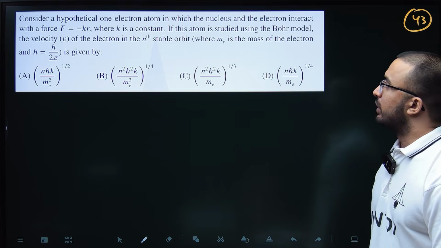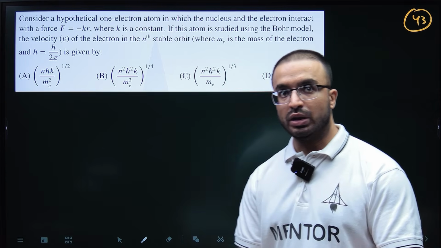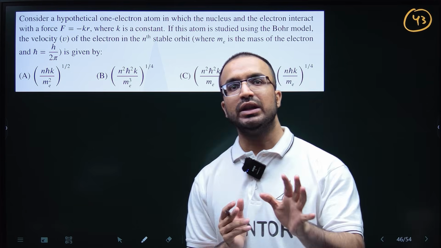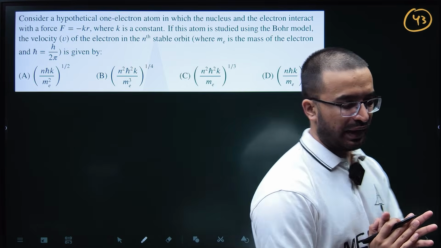Okay, so this is again a question of structure of atom. This is a very good question. I'm not going to do the whole derivation, I'm just going to tell you the concept. It will be your homework, just do the derivation, you can do it. I will just give you a hint.